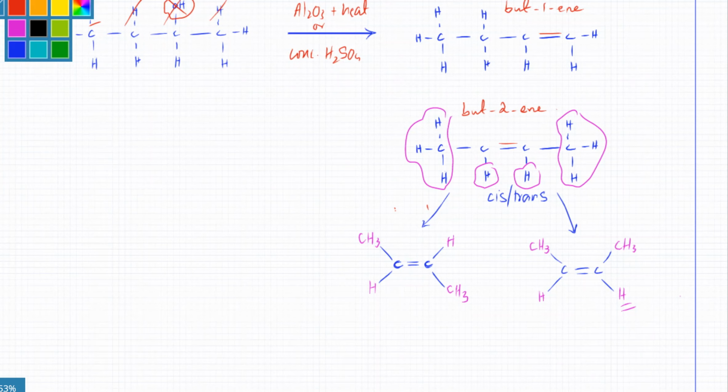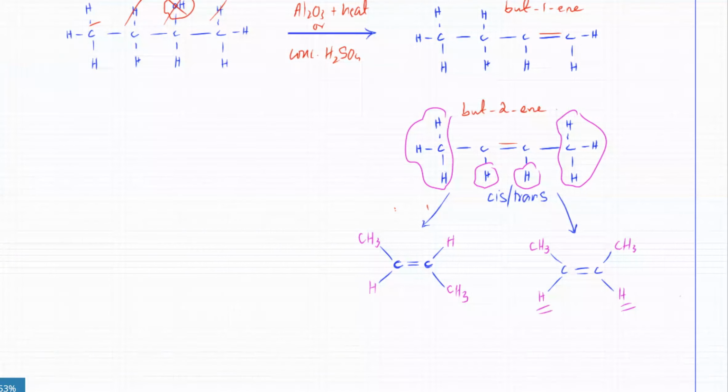In this case, both H's are pointing downwards, right? In this case, one of the H's is pointing upwards, the other one is pointing downwards. This one is known as a trans isomer. And this one is known as a cis version.